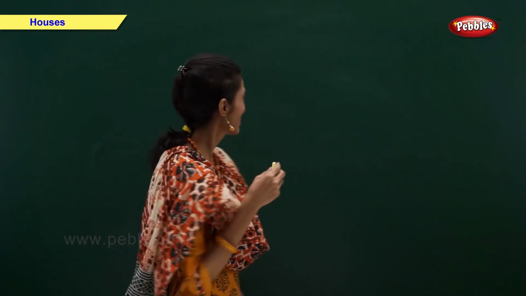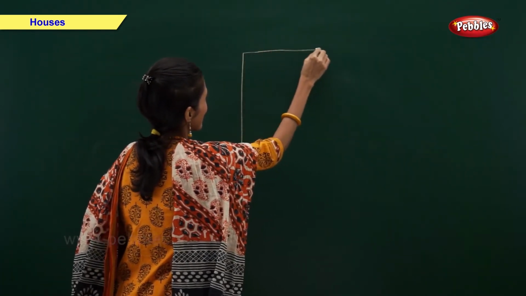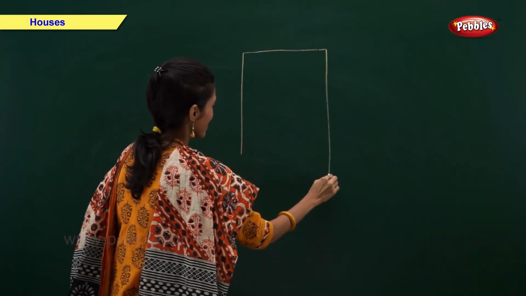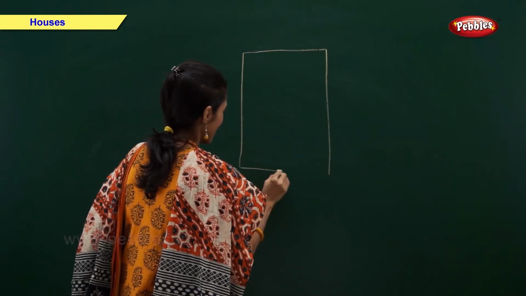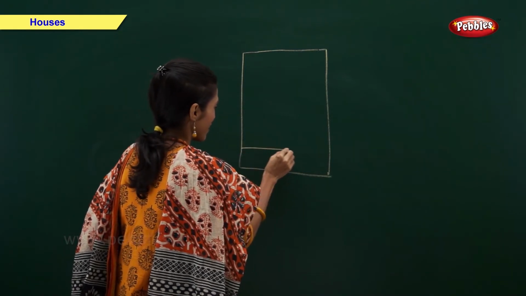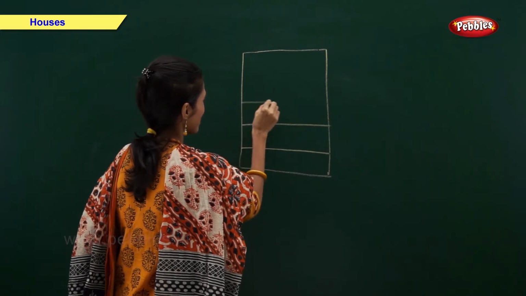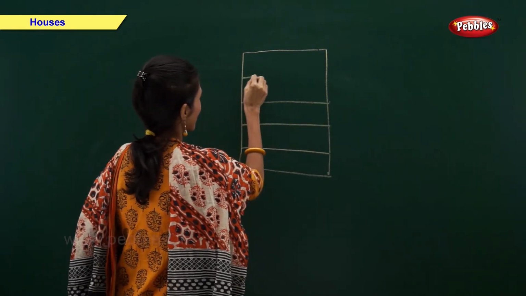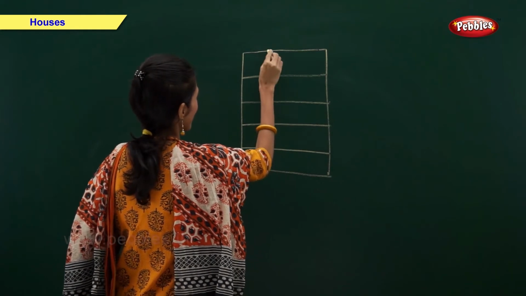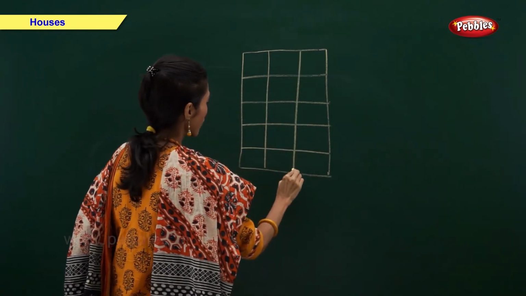Now friends, shall we draw a building? Will you all help me? This is a building. It has many floors. Each floor has many flats.